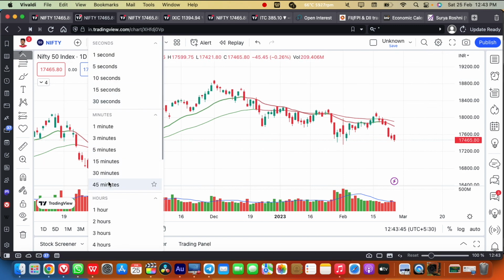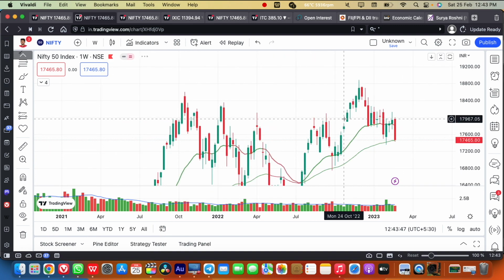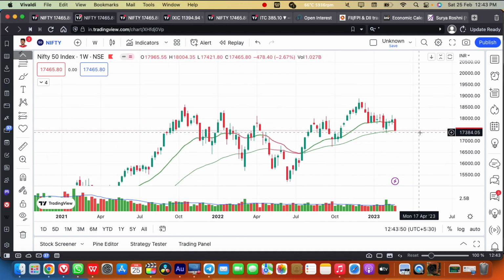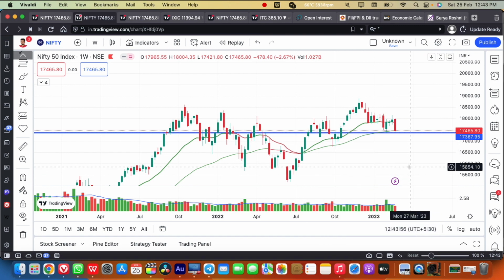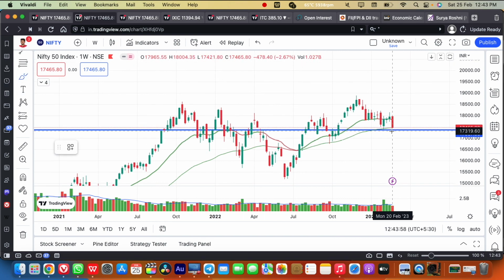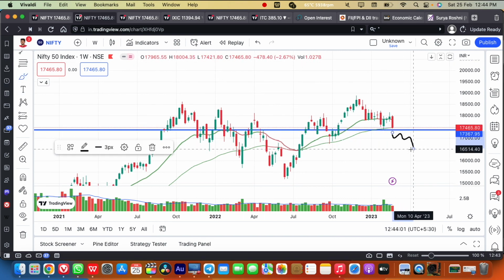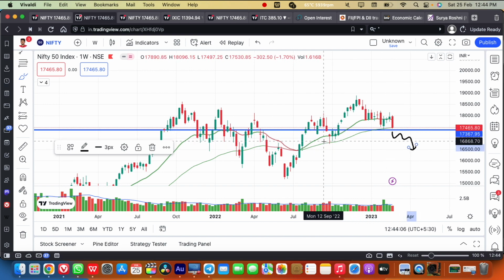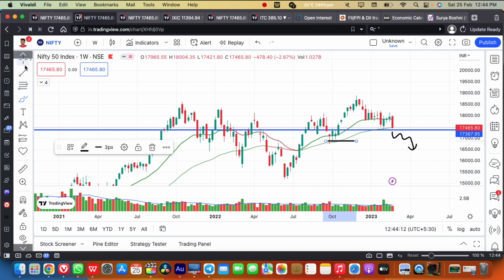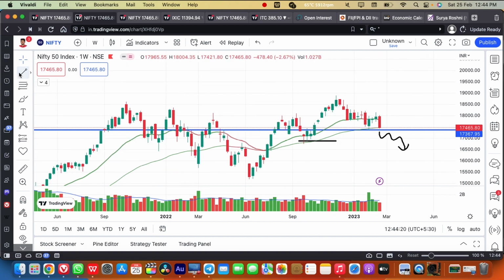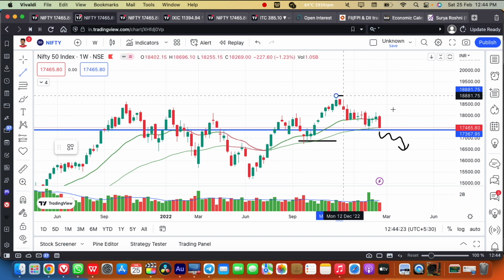So coming to the Nifty in a weekly time frame, as I told you we will be analyzing the weekly time frame. In the weekly time frame, we can see that the Nifty is coming towards a very crucial support level, that is the 17,350 level. Any breakdown below this 17,350 level, the negative and bearish momentum we have been seeing here will continue in the Nifty, and it may retest the 16,800 levels once it gives a breakdown below the 17,350 level in the Nifty.